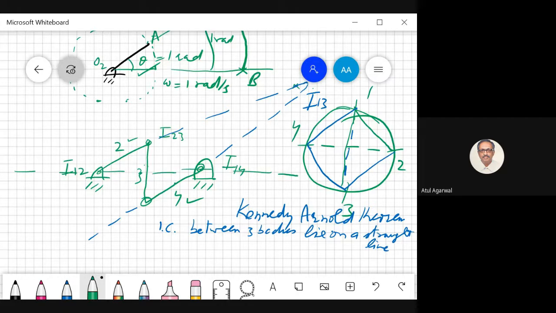Now I23, I34. So you see this point becomes your I24. So this I24 lies on the line joining I23 and I34. So using Kennedy's theorem, we have found the instantaneous center between body 2 and body 4.